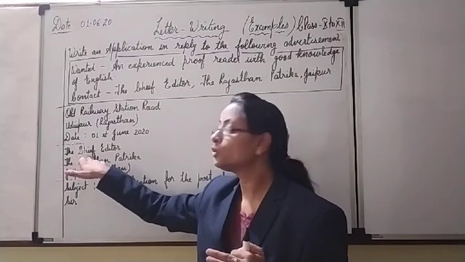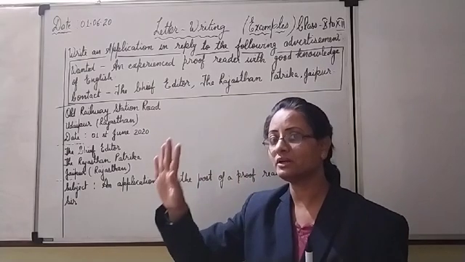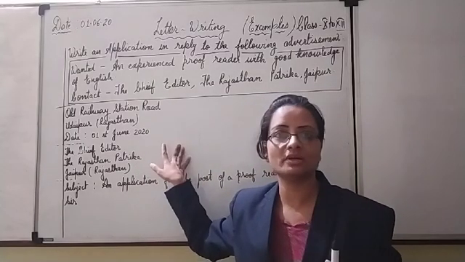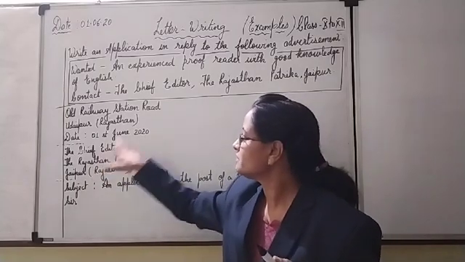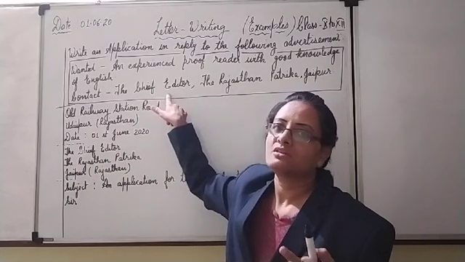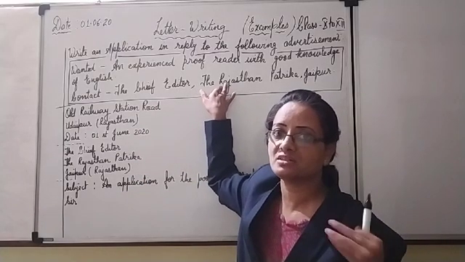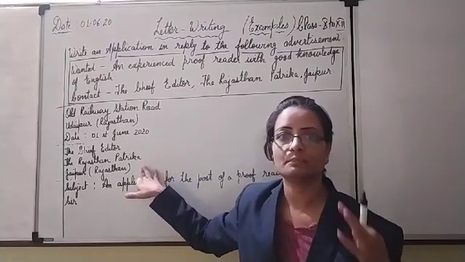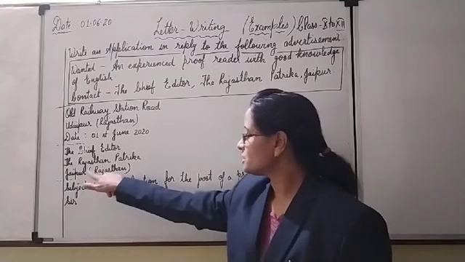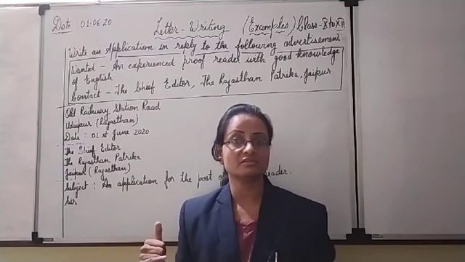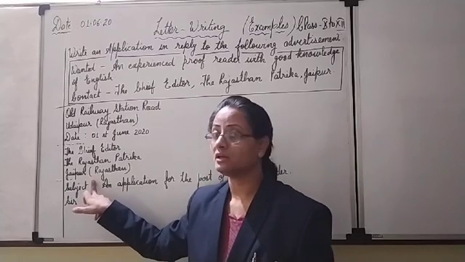And then the receiver's address. In informal letters we will not write this, but since it is a formal letter we have to write both addresses, the sender's and then the receiver's. The Chief Editor, as it is given whom to contact. Second line, the name of the newspaper, the Rajasthan Patrika. Third line, the place, town or city, and state: Jaipur, Rajasthan. After the receiver's address we have to leave a line. No need to put the date again here.